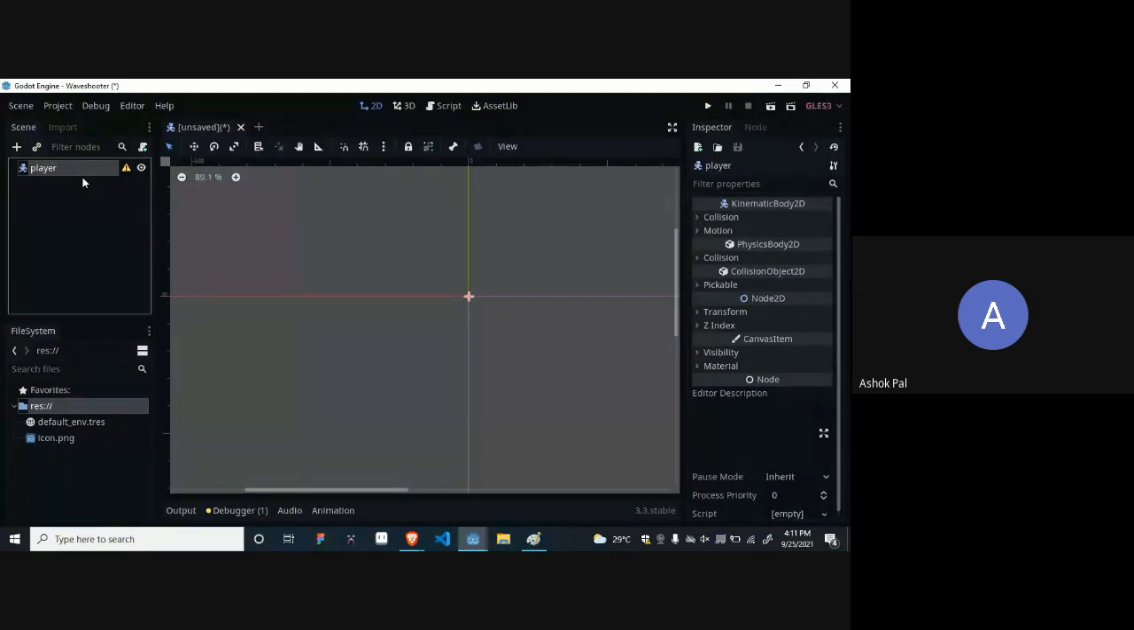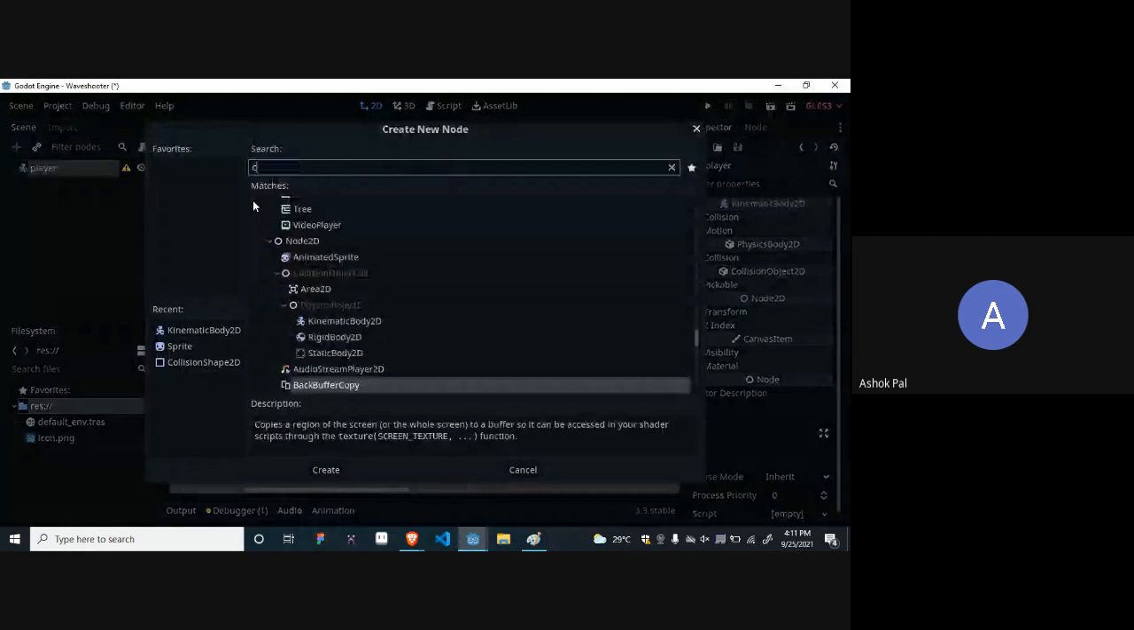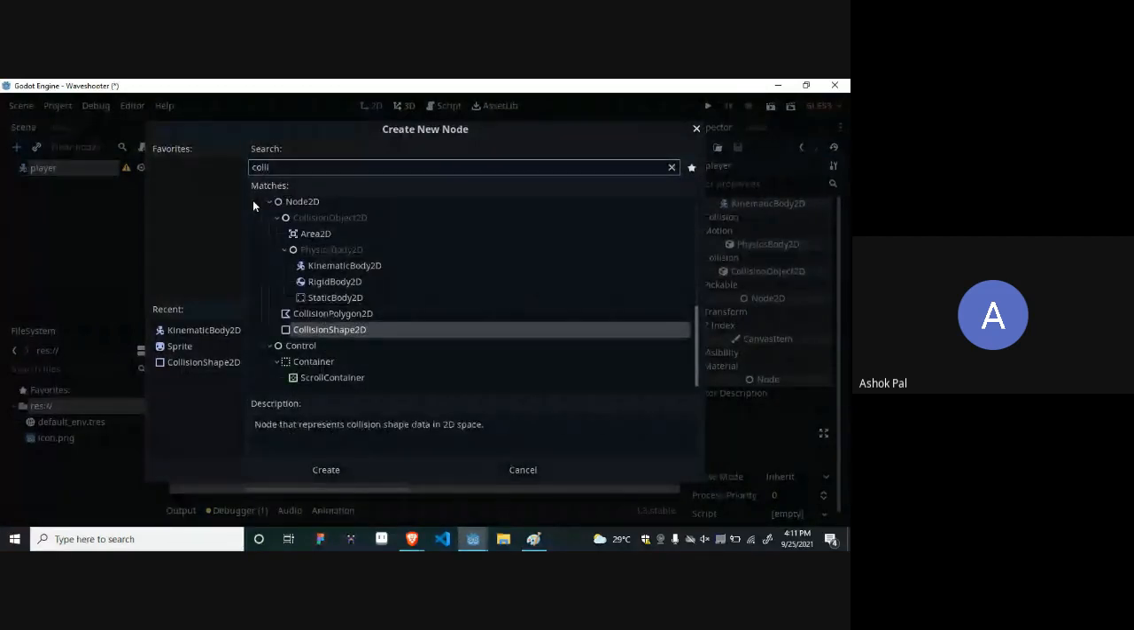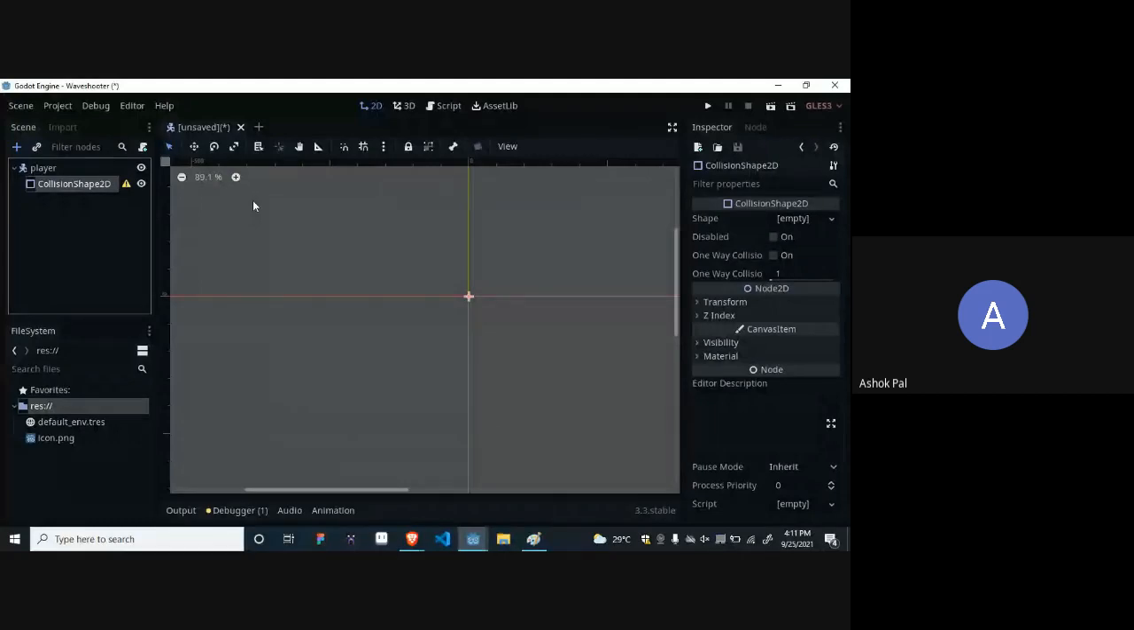Now let's again continue with the same step. Click on this add button. First select the parent, then click on the add button. And if you want, you can use a shortcut key. I am using the shortcut key Control A and collision shape 2D. I have added collision shape 2D.